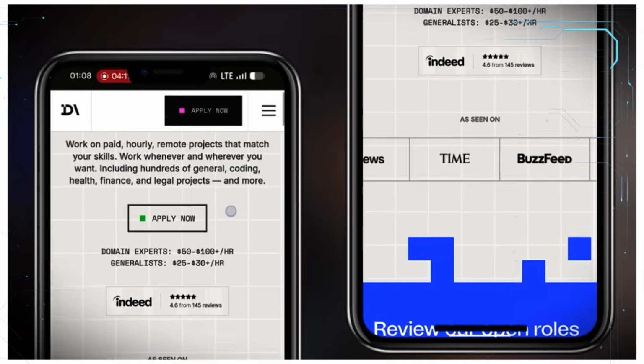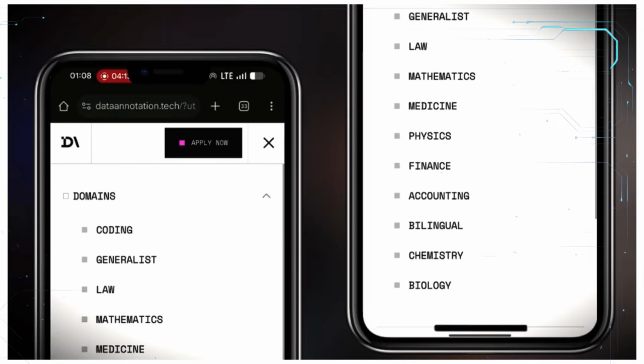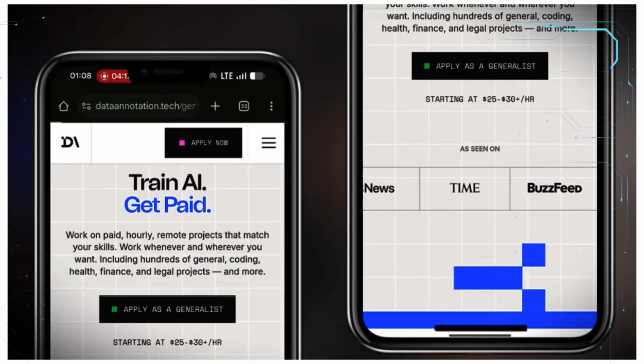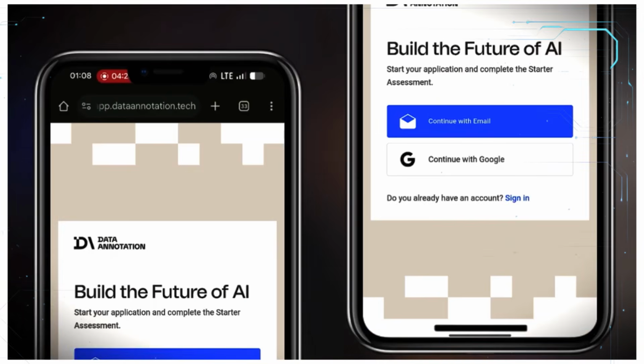Now, you can see this is the screen here. Like I said, if you want to apply, let me select this generalist and then select apply as a generalist. On this screen, you can decide to sign up with your email, or you can decide to sign up with your Google. I'm going to select on this Google and it will show me the list of my emails. Then I'm going to pick one and use it to sign in.